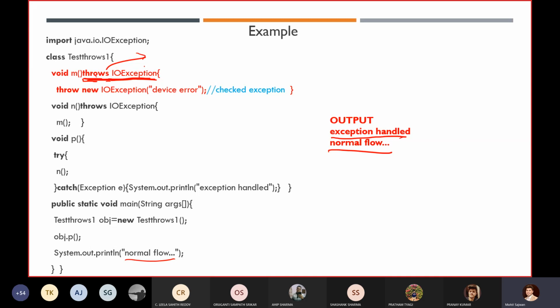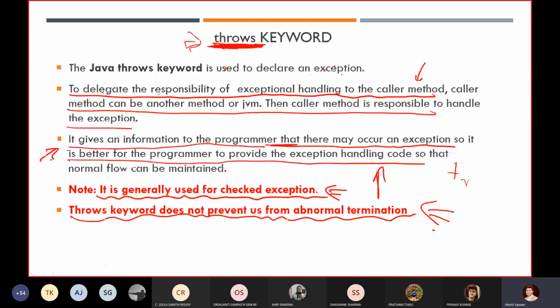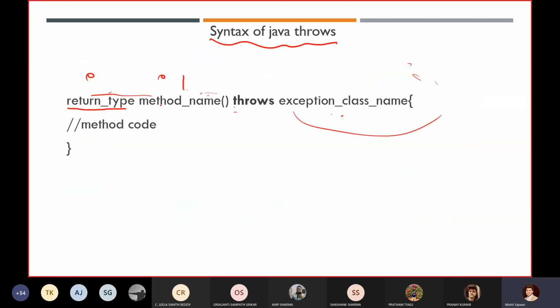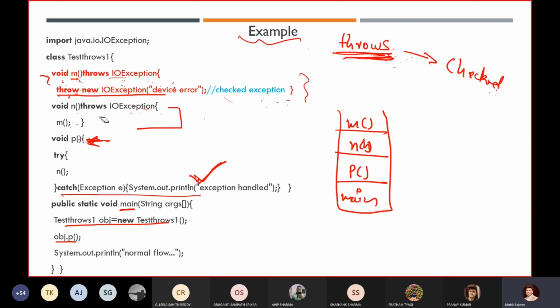So remember, these are the 4 points which we have learned so far: your throws keyword always declares an exception, right? And this is the syntax. Remember, this is the syntax, after the method name. Once you declare the method, during the method declaration only, you can write it down: throws IOException, right?